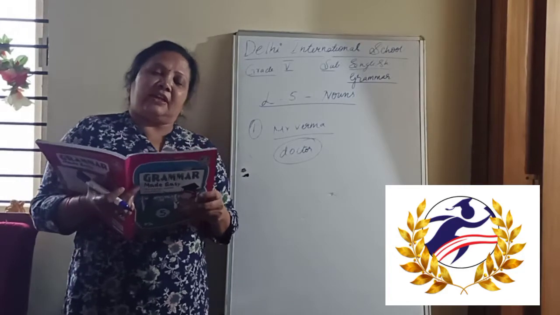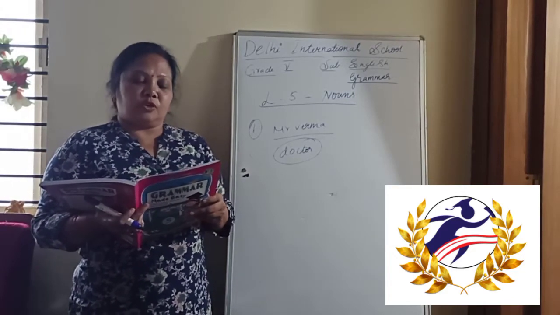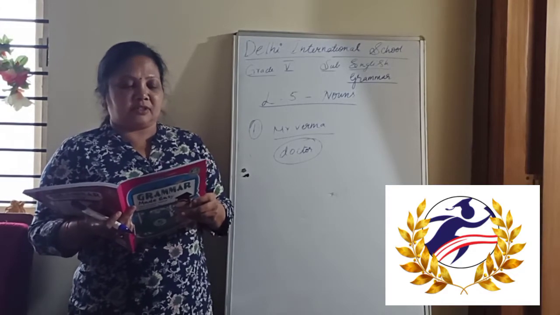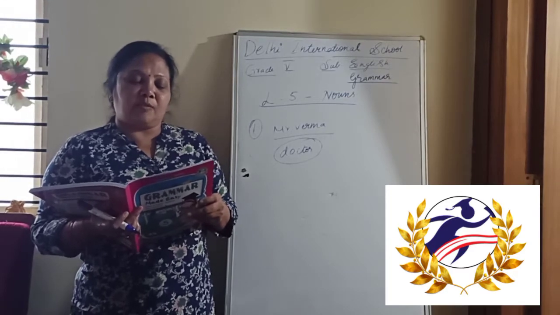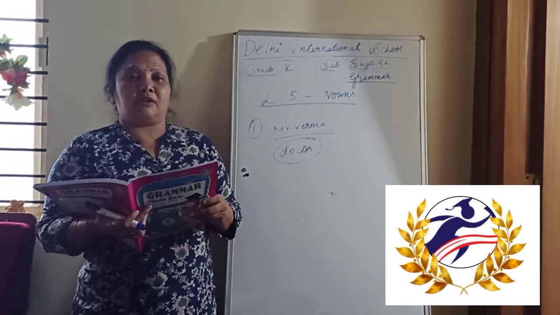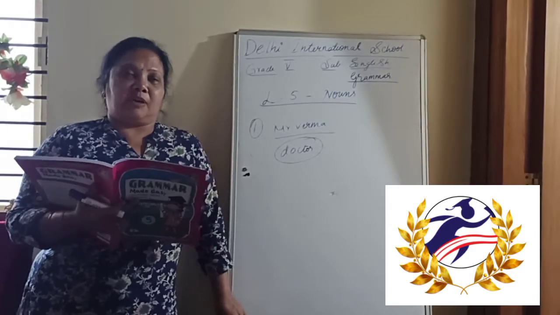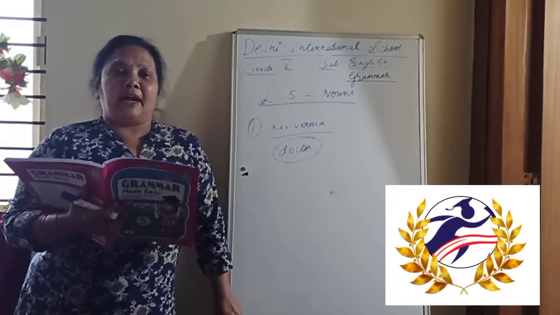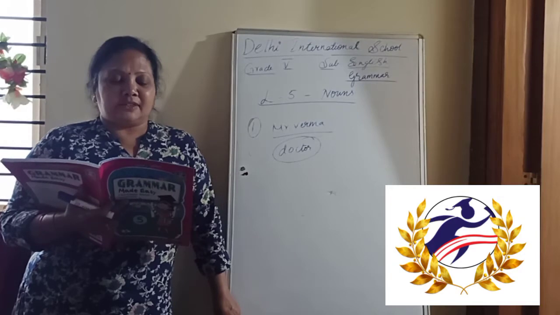And actress, whoever it may be, so you circle actress. Next, fourth one, October is the month after September. They have given October and September particularly, so we underline October and September, and month will be circled.